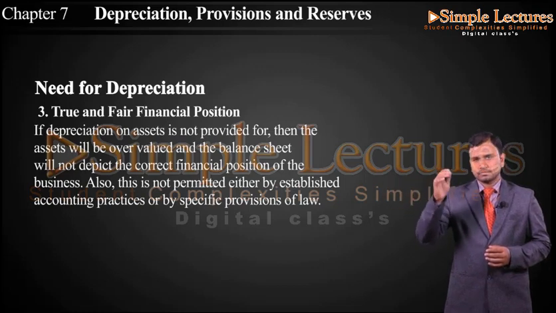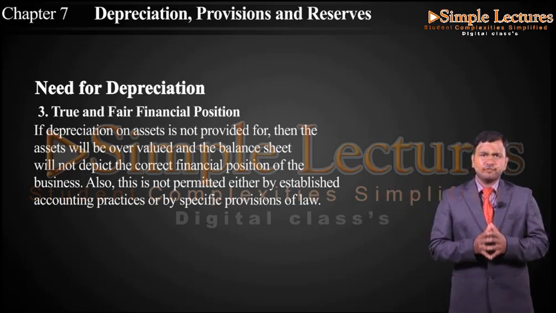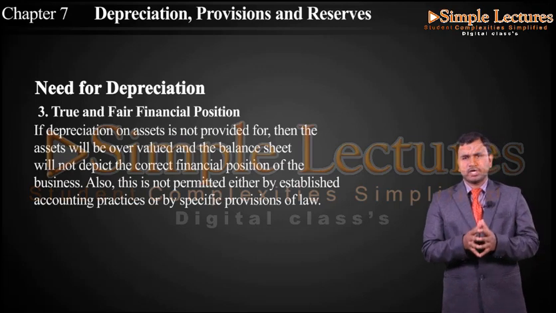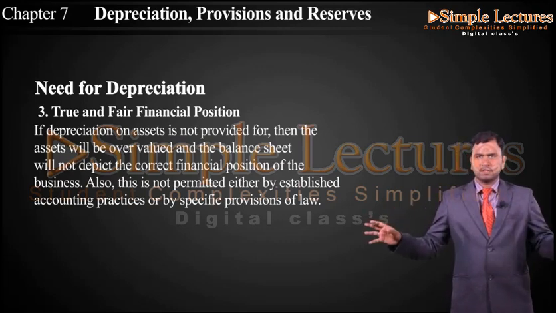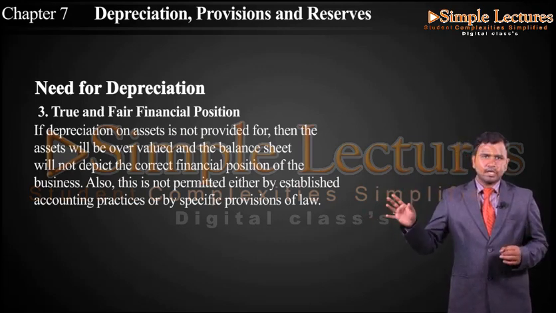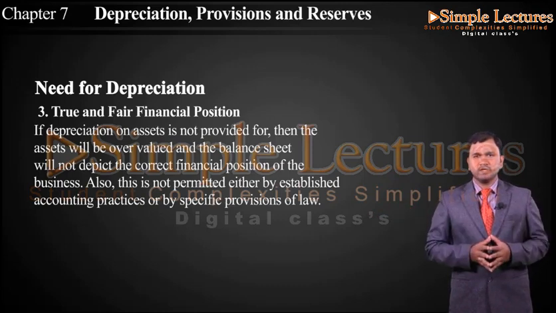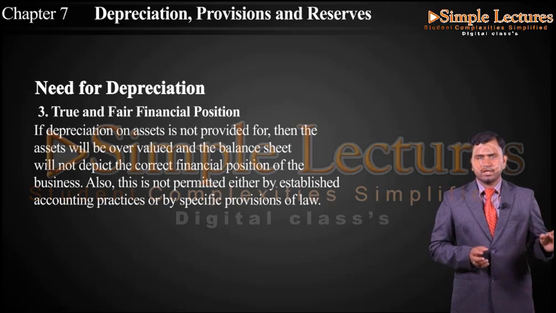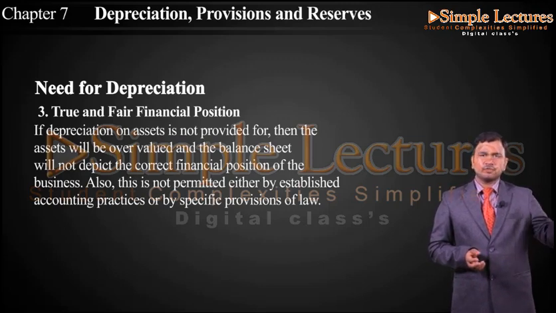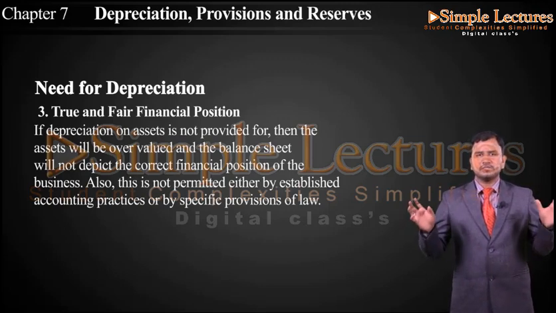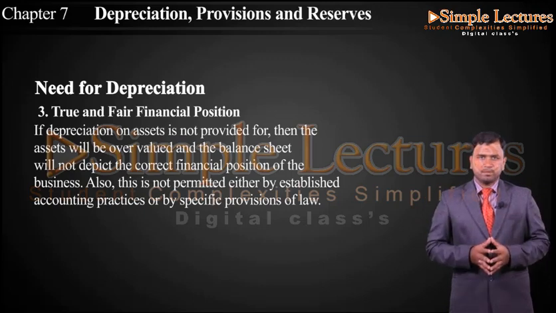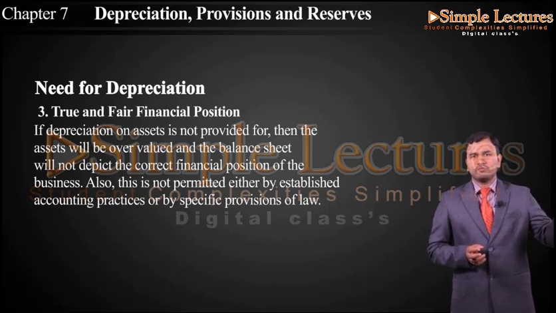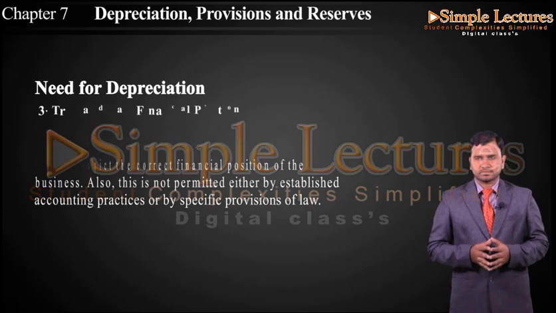So now at the end of every year we are going to prepare a balance sheet where we have the same total on both sides. One side we will have liabilities and the other side will have assets. Now when asset value is not reduced year by year because of passage of time or because of its usage, the balance sheet will not give you the fair financial position, as the asset value will be overstated even though it is used in the organization.